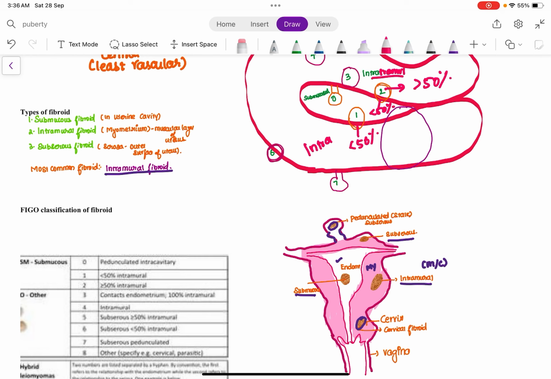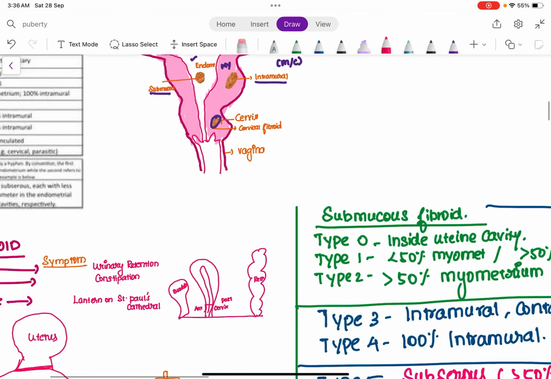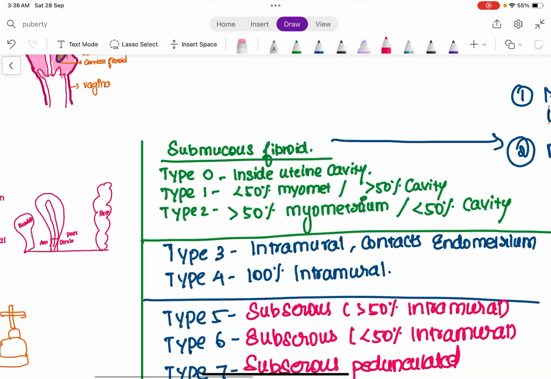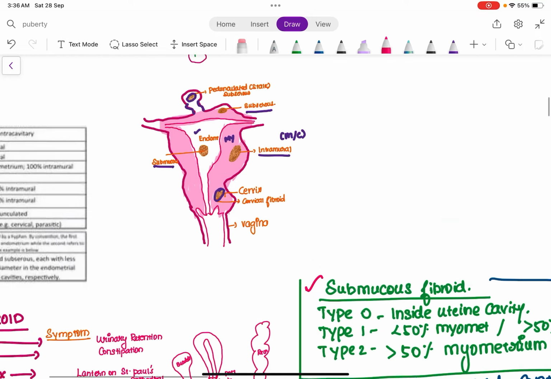So submucous fibroid is of 0, 1 and 2. As you can see here, I have divided it clearly. See, submucous fibroid type 0, type 1 and type 2. Type 0 is inside the uterine cavity. Type 1 is less than 50% in the myometrium, more than 50% in the cavity. Type 2 is more than 50% in the myometrium or the intramural part and less than 50% in the cavity.